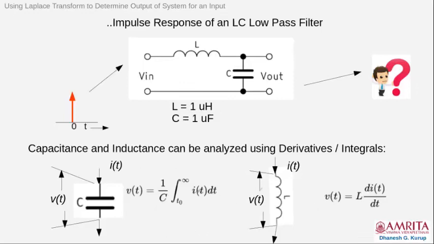And similarly, voltage across inductance can be written as v(t) is equal to L di by dt. If capacitance voltage can be determined by an integral, the voltage across the inductance can be determined by a differential, a derivative of current.